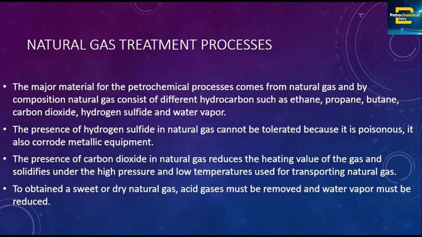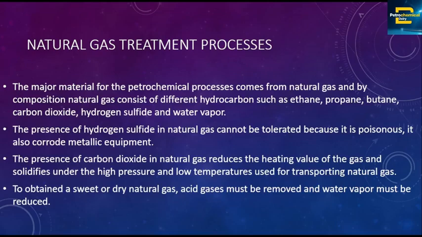I said natural gas contains hydrocarbons and non-hydrocarbons. Among the non-hydrocarbons, we have carbon dioxide and hydrogen sulfide, and it also contains water vapor. This carbon dioxide and hydrogen sulfide must be separated because carbon dioxide is poisonous.